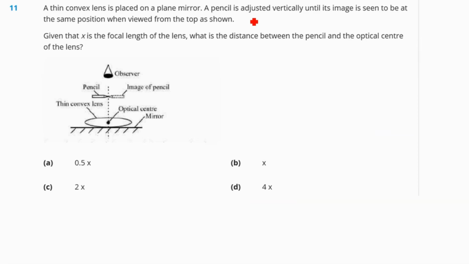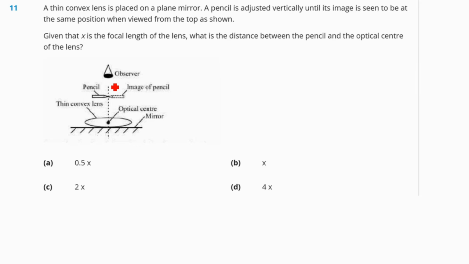Question number 11. A thin convex lens is placed on a plane mirror. A pencil is adjusted vertically until its image is seen to be at the same position when viewed from the top, as shown. Given that x is the focal length of the lens, what is the distance between the pencil and the optical center of the lens? So here we can see that this is the convex lens, this is the optical center, this is the mirror, this is the pencil, this is the image of the pencil, and this is the observer, right? So let's deduce this.